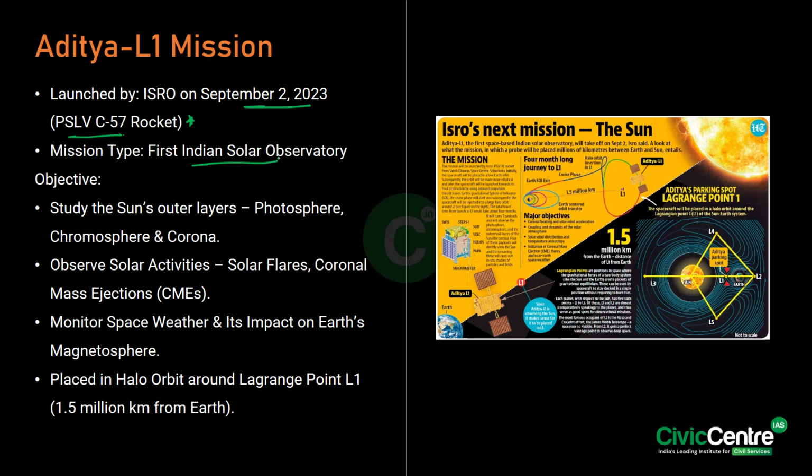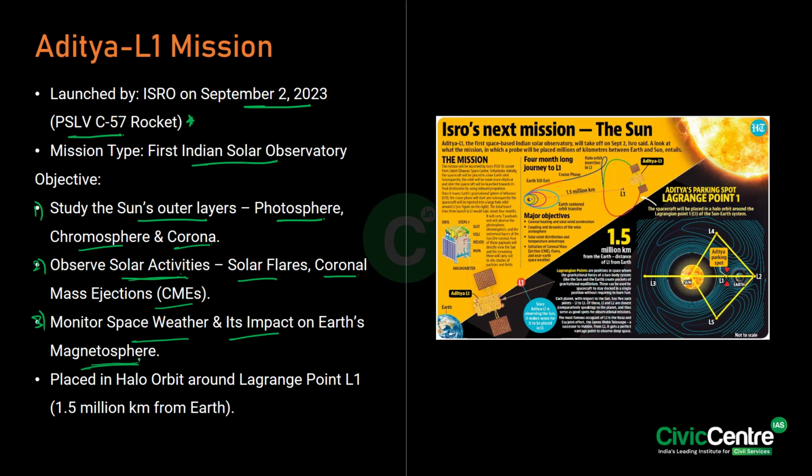Now, what are the objectives of the mission? The first objective is to study the sun's outer layers, which are the photosphere, chromosphere, and the corona. The second objective is to observe the solar activities of the sun, like solar flares, coronal mass ejections, etc. And thirdly, to monitor space weather and its impact on Earth's magnetosphere.